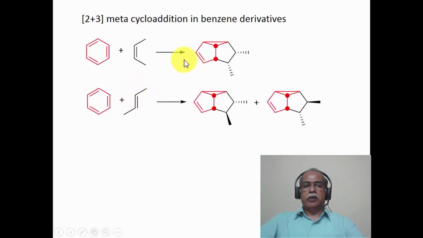Now, in the case of these three products, which are separately written here, with cis-2-butene and trans-2-butene, two products are formed. If you trace out the red portion of the molecule here, you will see benzene. In other words, this is 1, 2, 3, 4, 5, 6, so this corresponds to a benzene ring. Obviously, the addition has occurred at 1-3. In other words, the 1-3 position of benzene has undergone cycloaddition with the olefin. So overall, it looks like 3 carbons of the benzene and 2 carbons of the olefin undergo the cycloaddition reaction, with a concomitant rearrangement of the pi system to give this particular product.